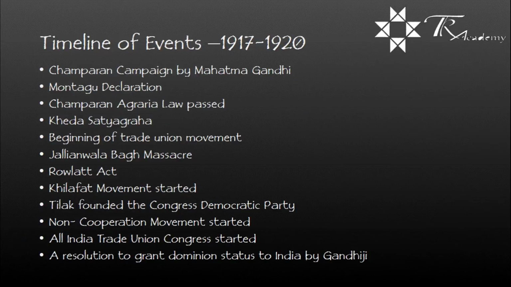Timeline of events during the years 1917 to 1920. Champaran campaign was conducted by Mahatma Gandhi. Montagu Declaration. Champaran Agrarian law passed. Kheda Satyagraha took place. Beginning of trade union movement. Jallianwala Bagh massacre took place. Rowlatt Act came into existence.